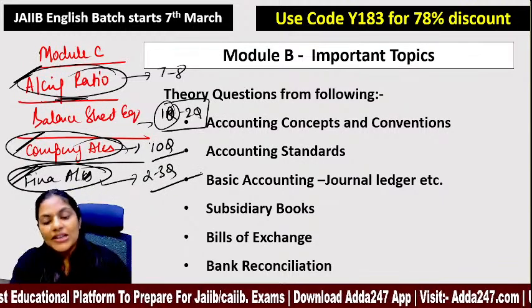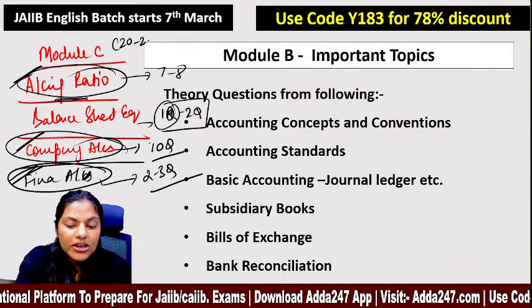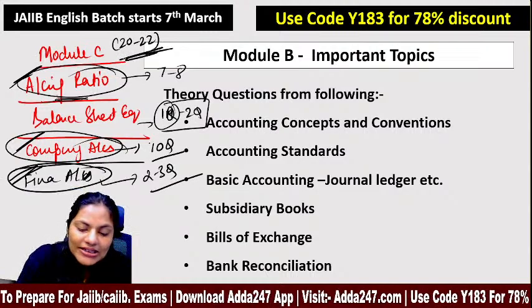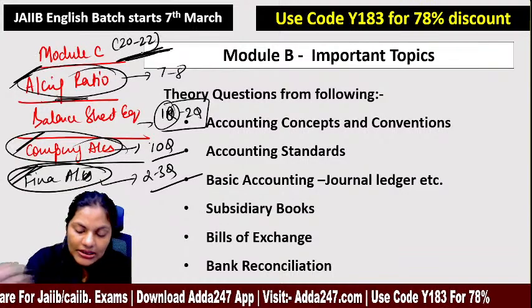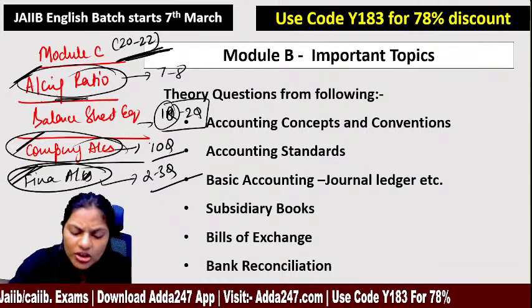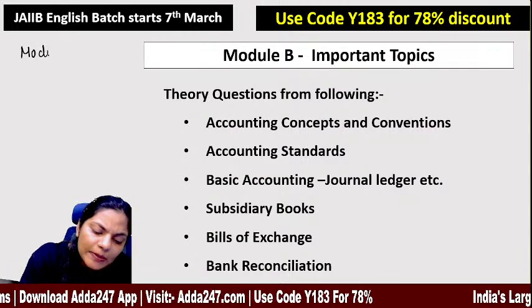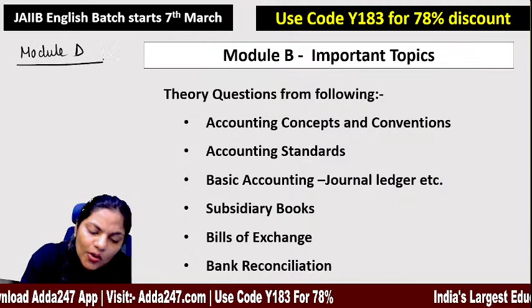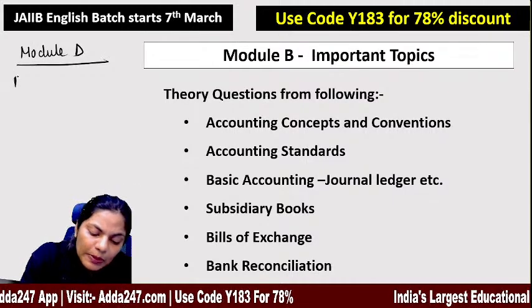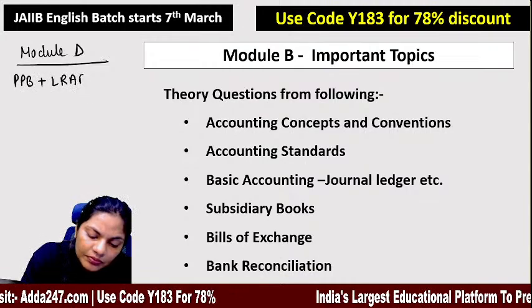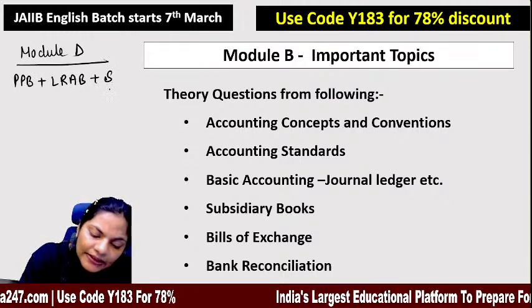So module C is again very important, holding a weightage of 22 marks. So that is the weightage. Now, module D. Your module D is basically a combination of PPB, LRB, plus some practical banking.